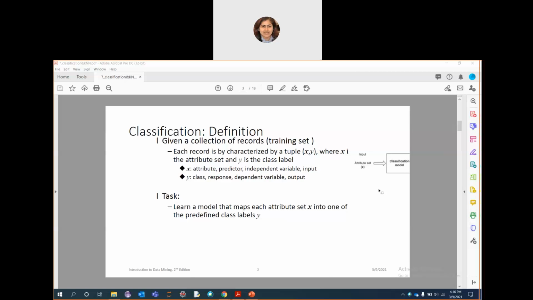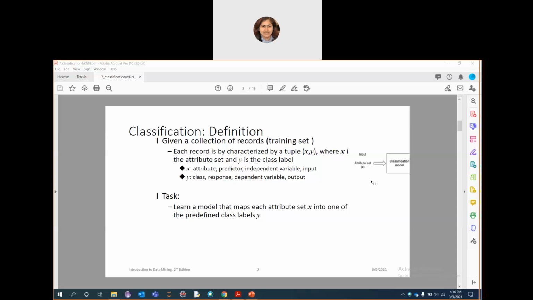A classification model is an abstract representation of the relationship between the attribute set and the class label. In the other advanced chapters that we will be covering, we will see that the model can be represented in many ways. It can be represented in a tree format, in a probability table format, in a vector format, or as real valued parameters.